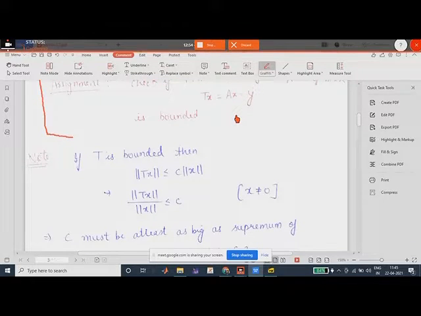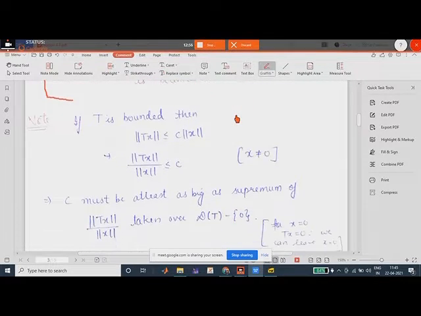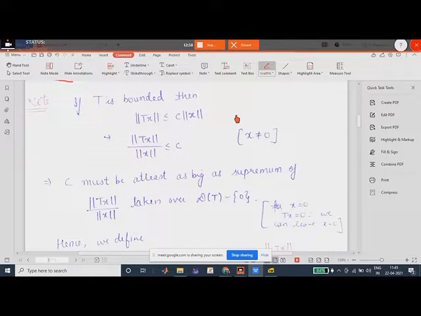So next are a few notes. Now by definition, if T is bounded, then the norm of Tx is less than or equal to c times the norm of x, right? We have defined it.